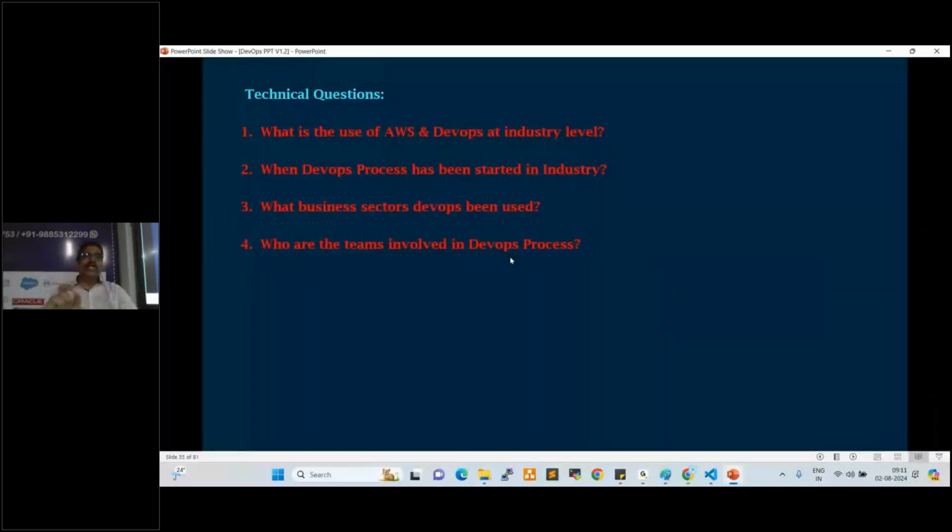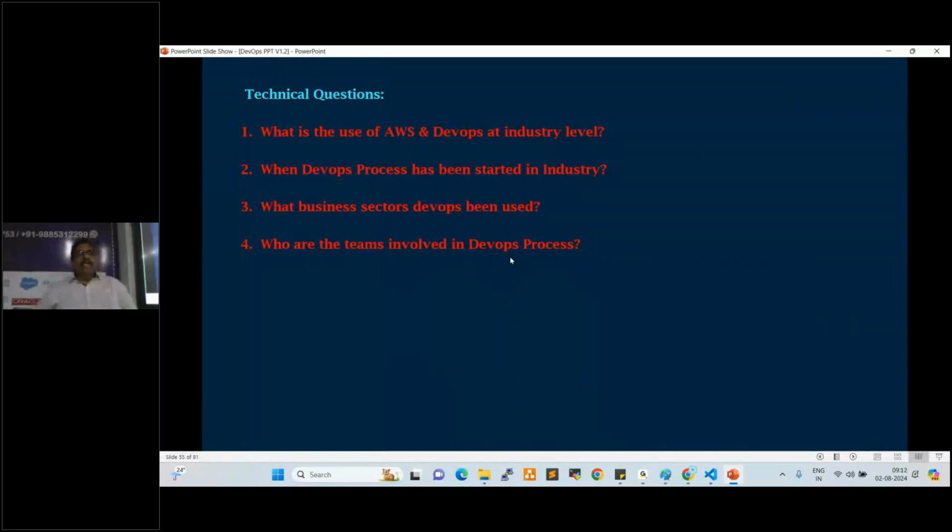So DevOps does not require any developing background. DevOps does not require any testing background. Our role is a different role, which is the automation role. I'm not a developer basically. I don't have any developing knowledge. I'm working as an architect, right? I started my career as a Windows admin in 2005 as a fresher with Verizon Data Services, one of the MNC companies, a US-based company, right? In 2012, I switched to cloud and DevOps, right?